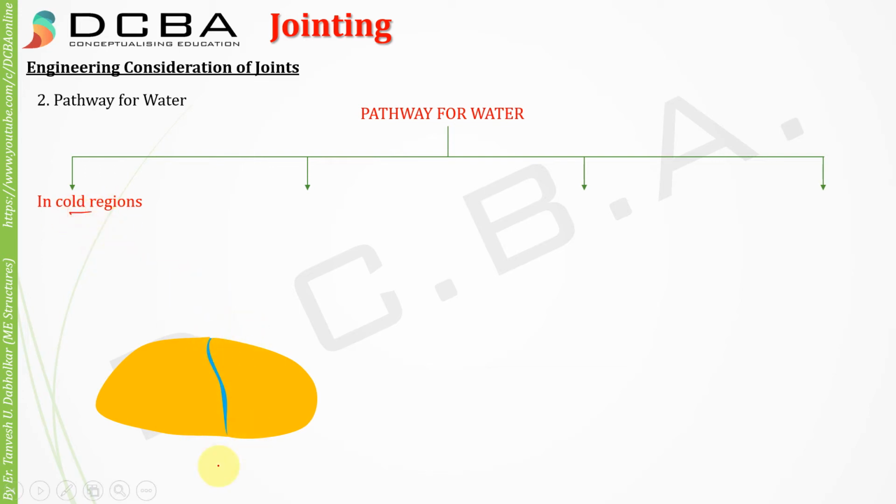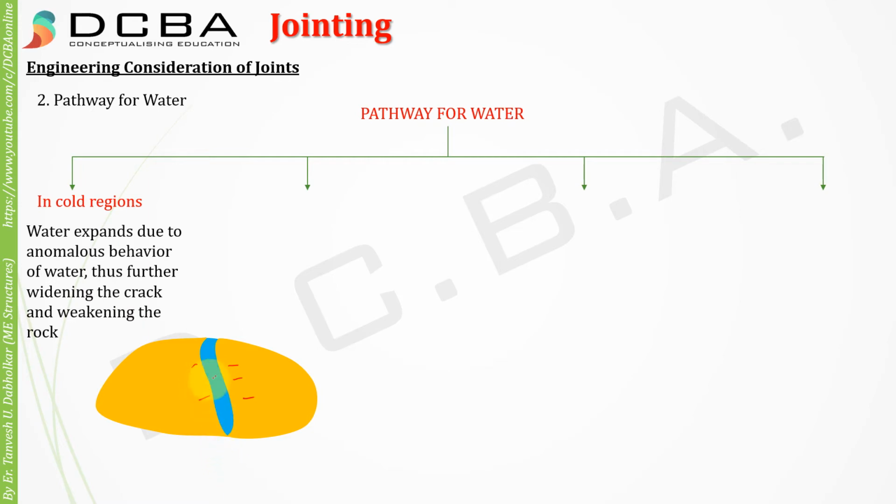And what is the behavior of water when it freezes? It expands, right? That behavior is called the anomalous behavior of water. This expansion is going to cause stresses in the body of the rock, because now the joint has expanded. These stresses are again going to disintegrate your rock further. So water expands due to anomalous behavior, thus further widening the crack and weakening the rock.